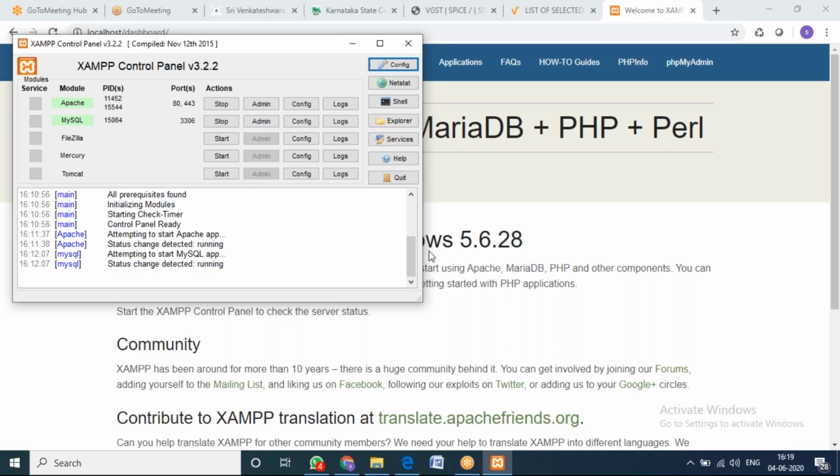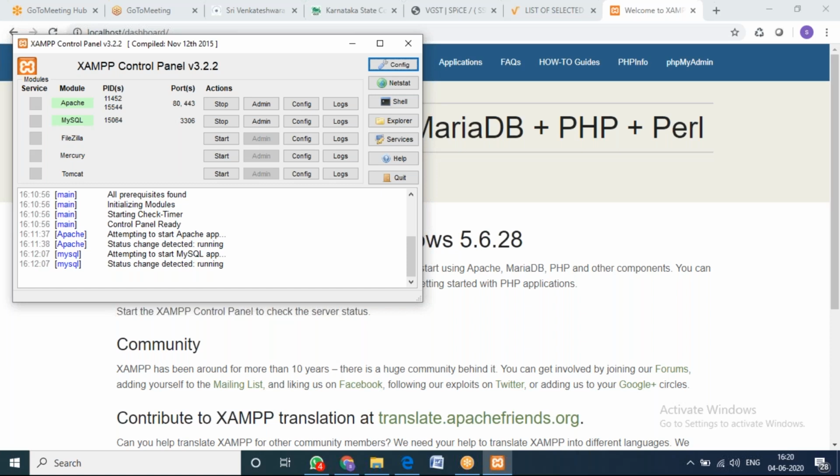MySQL is not getting started. So what is the error you are getting? Port error? See, probably you might have installed both the MySQL.